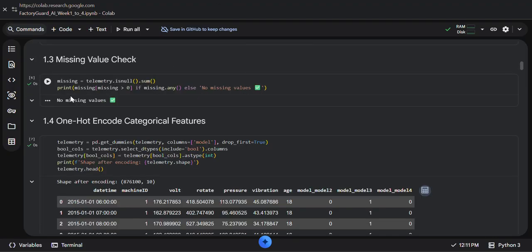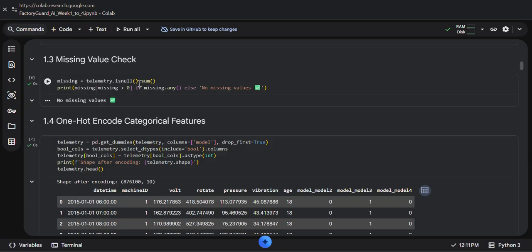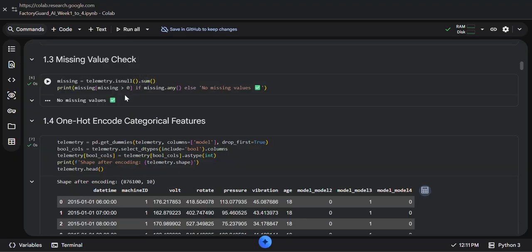Then I check for missing values. In the output, the notebook displays the missing value counts for each column. If the output shows 0, that means there are no missing values in the merged dataset. If there are missing values, this output helps identify which column needs treatment. In explanation terms, it tells us whether the dataset is clean for direct modeling or whether preprocessing is required.